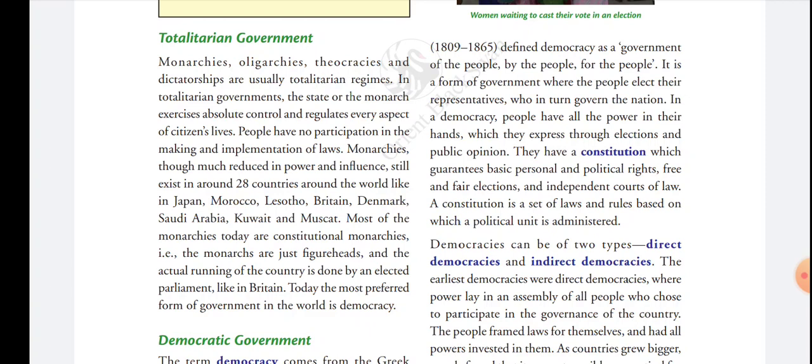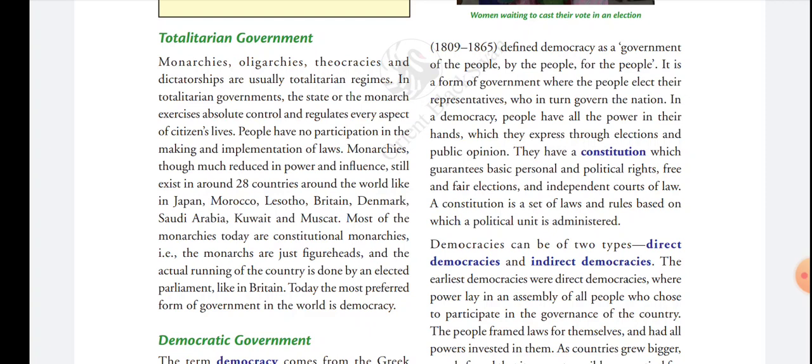In monarchies, oligarchies, theocracy and dictatorship, there is no participation of people in the making and implementation of laws.